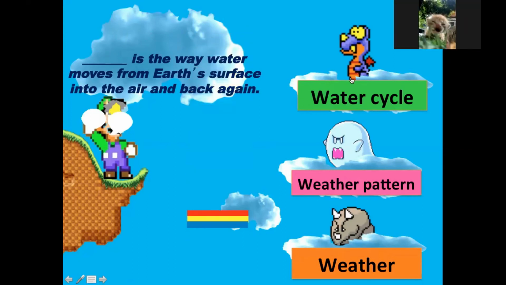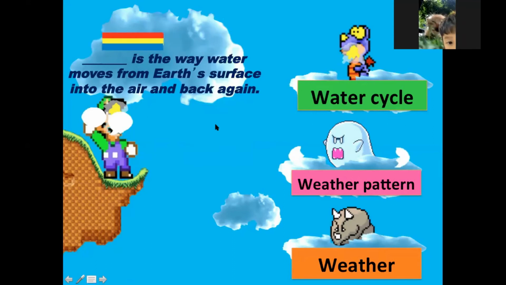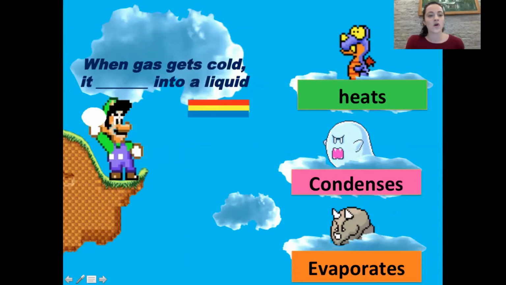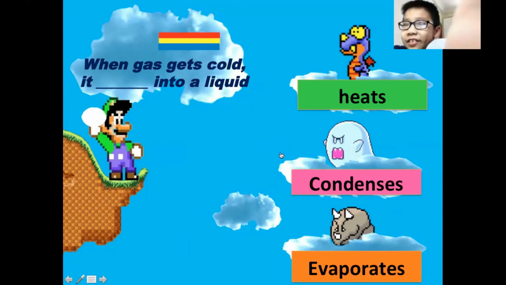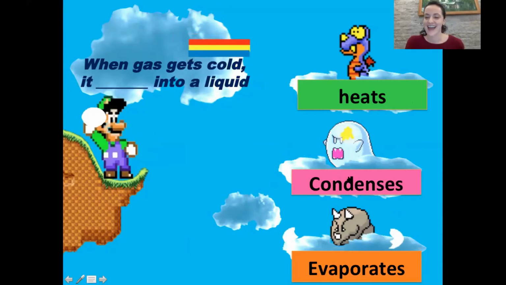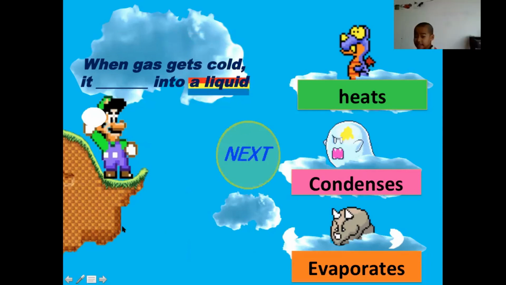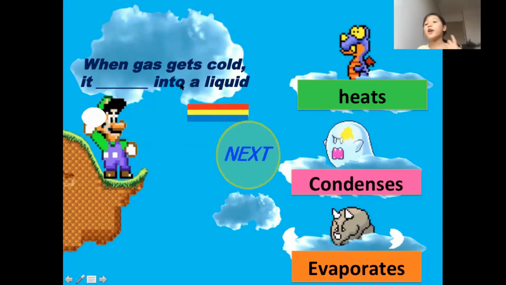Cycle. Good, water cycle. It's the cycle, the pattern of water. Okay, let's have Dami and Dinmin. When gas gets cold, it blank into a liquid. All right, Dami beat you to it. Dami was too fast. Good job. Everybody say condenses. Condenses. Very nice.